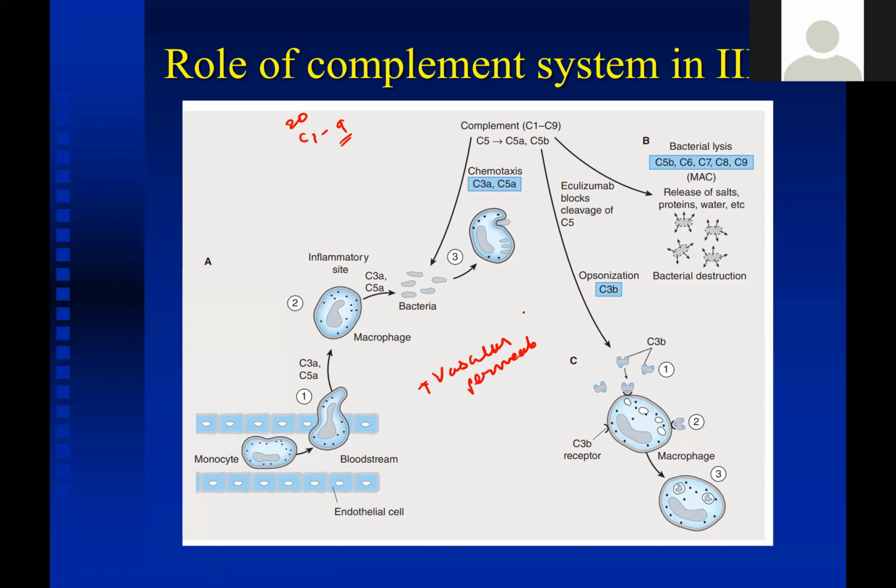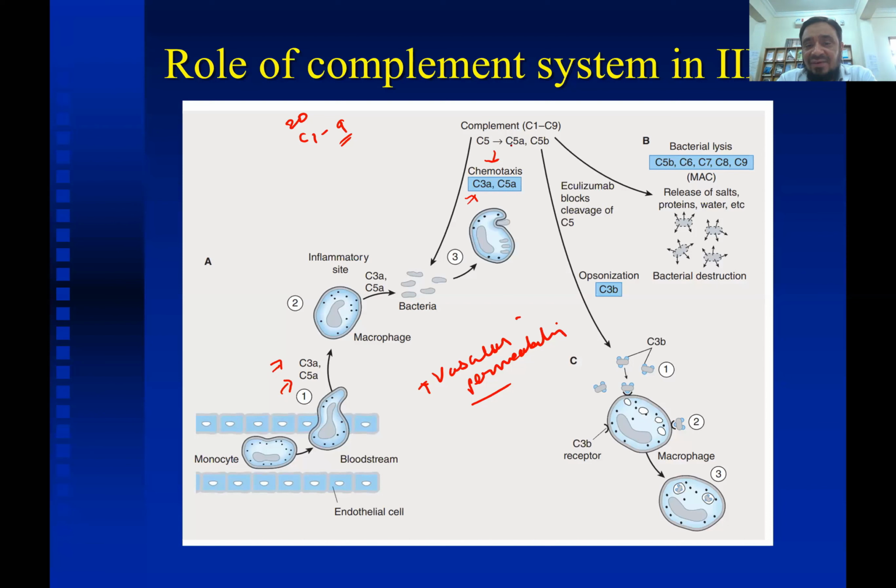Okay, increased vascular permeability is caused by complement C3a and C5a. Also C4a plays a role in this, and this will lead to increased entry of the immune cells at the site of infection. Okay, and the second thing is chemotaxis. There will also be increased chemotaxis. Increased chemotaxis is because of complement C3a and C5a.